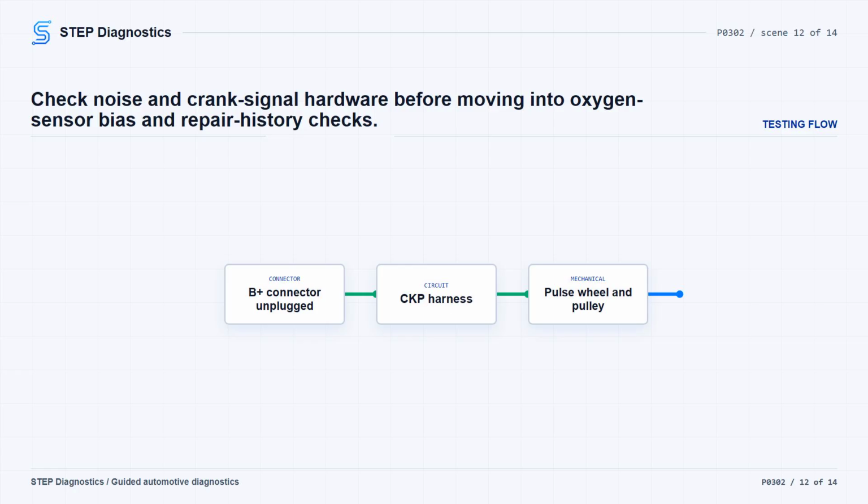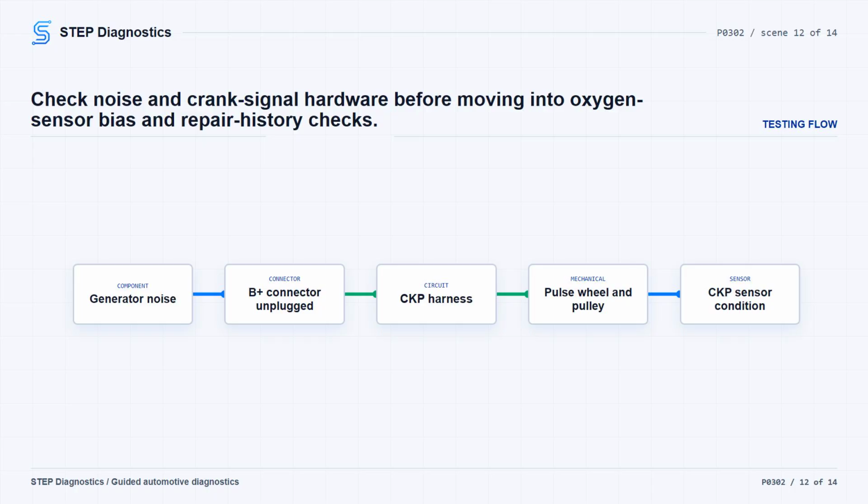Then inspect the CKP harness for damaged wires or physical damage that could cause an intermittent short. If you find damage, repair it, clear codes, and repeat the self-test. If the harness is okay, inspect the crankshaft pulse wheel for damaged teeth, wobble, or looseness, inspect the crank pulley for wobble, and inspect the CKP sensor for damage.